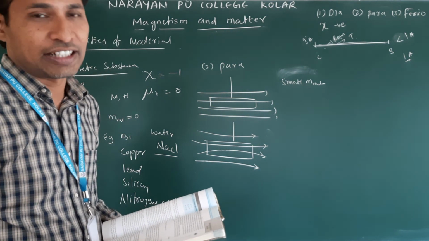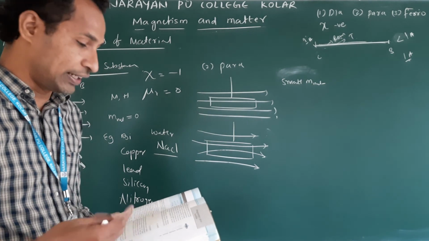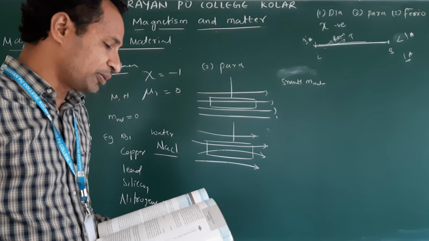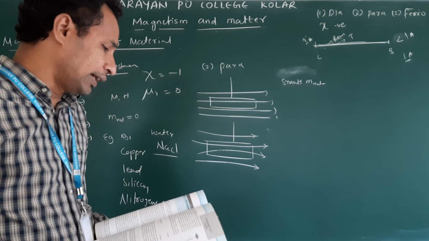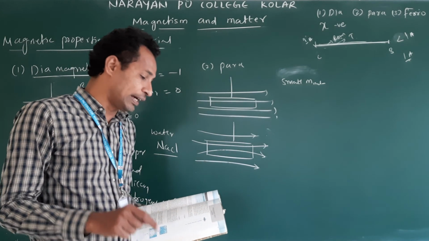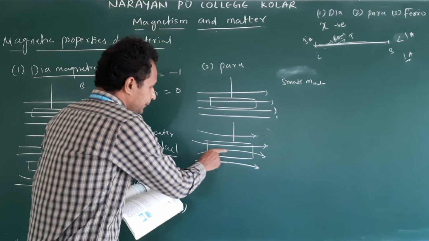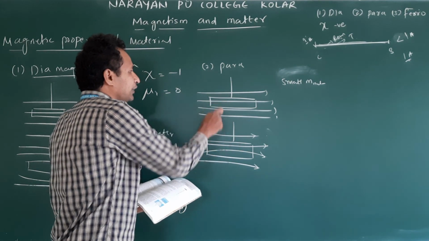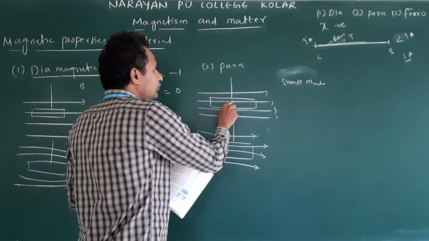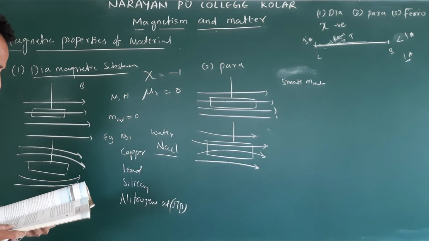The presence of an external magnetic field which is strong enough is needed. If the external field is strong enough, at low temperatures, the individual atomic dipole moments can be made to align and point in the same direction, like this. Before, what is there? This is M net, very, very small.